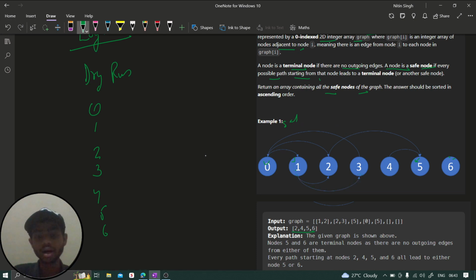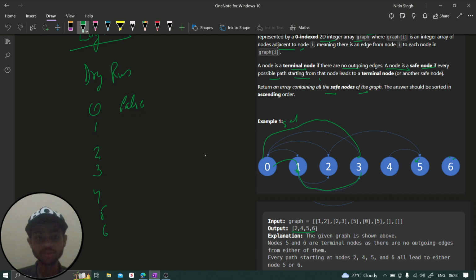But how are we going to check in the code part? Simple thing, guys. First of all, move to all the paths. You come to 0, then 1, and from 1 you check whether we have already traversed it. No. If we haven't traversed, then keep traversing. Okay, fine. We move to this and we get 3 now. Did we traverse this earlier? No. Then move ahead on all the paths of this. We come to 0. Did we traverse it? Yes, we have already traversed this one. Then what are we going to do? Just return false for 0. But only when 0 was not already a safe node. If it is already a safe node and we were coming from 1, then it will give true.